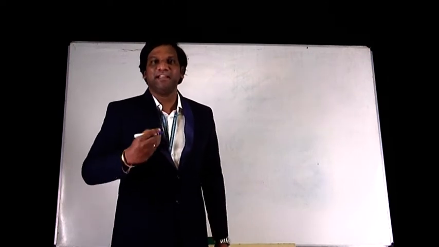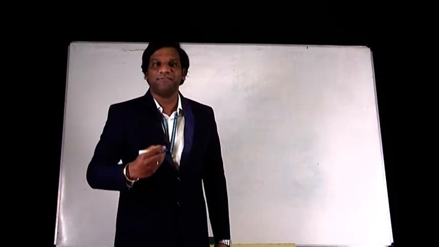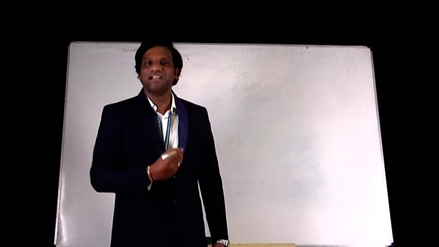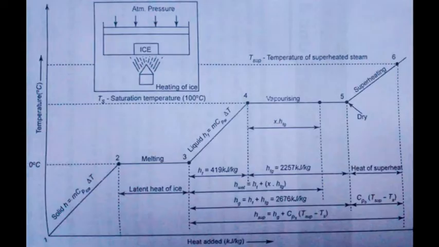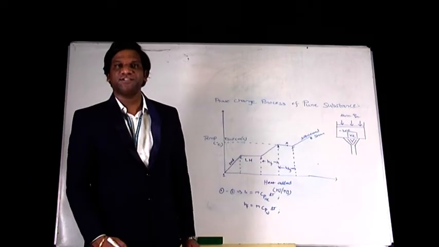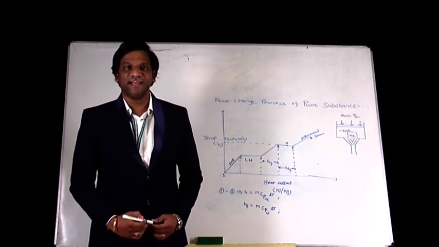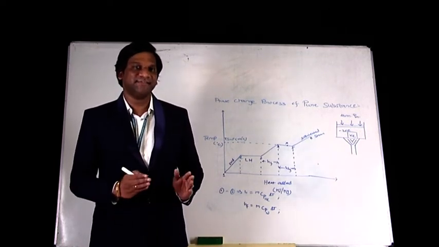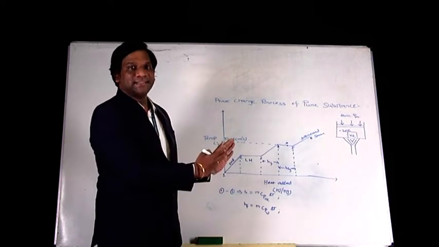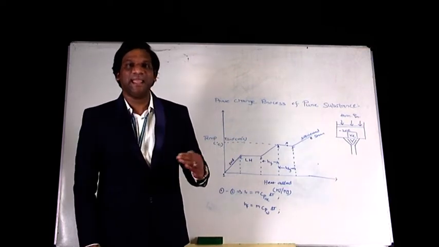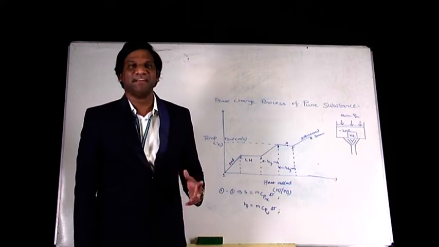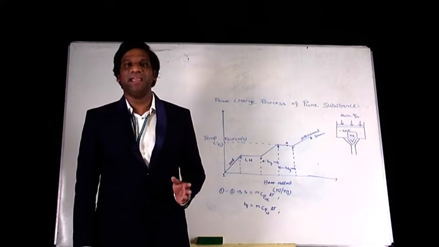I want to explain the properties of a pure substance with the help of the phase change process of a pure substance, otherwise called the formation of steam. Now I am going to explain the phase change process of a pure substance with the help of an experimental arrangement. In this arrangement, you have ice placed inside an apparatus, and you are going to constantly supply heat. For example, the ice which is at minus 20 degrees Celsius is going to be heated.